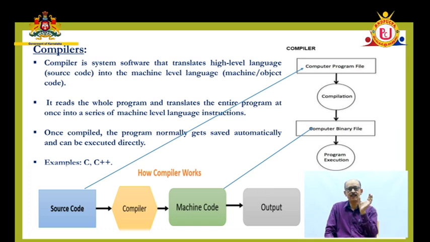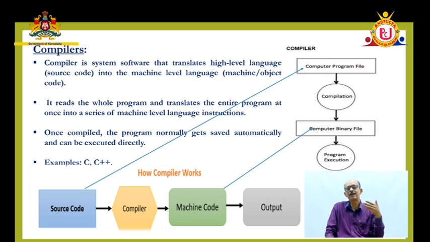Okay, so first it finds whether there is any error in an instruction. Next instruction, the entire program is considered at once, and then it's going to translate the error-free program at once to the machine level language program. That is one of the activities of this compiler.